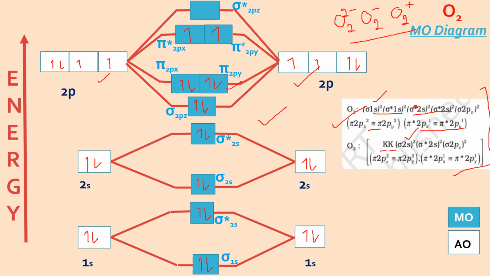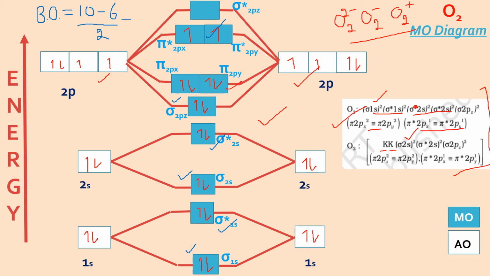So it's very clear that O2 is paramagnetic. It has two unpaired electrons, and I'm calculating the bond order of O2 now. So the bond order of O2 would be number of electrons in bonding, 2 plus 2, 4 plus 6, 10. So I have 10 in the bonding minus in the anti-bonding I can see 2 plus 2, 4 plus 2, 6. So 10 minus 6 is 4 divided by 2. So my answer is 2.